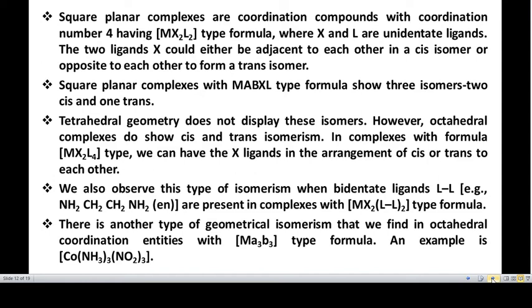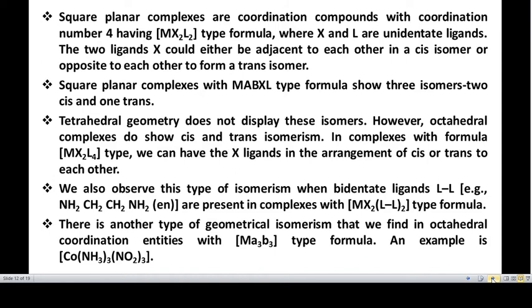However, octahedral complexes show cis and trans isomers. In complexes with the formula MX2L4 type, we can have X ligands arranged either adjacent to one another or opposite to one another.